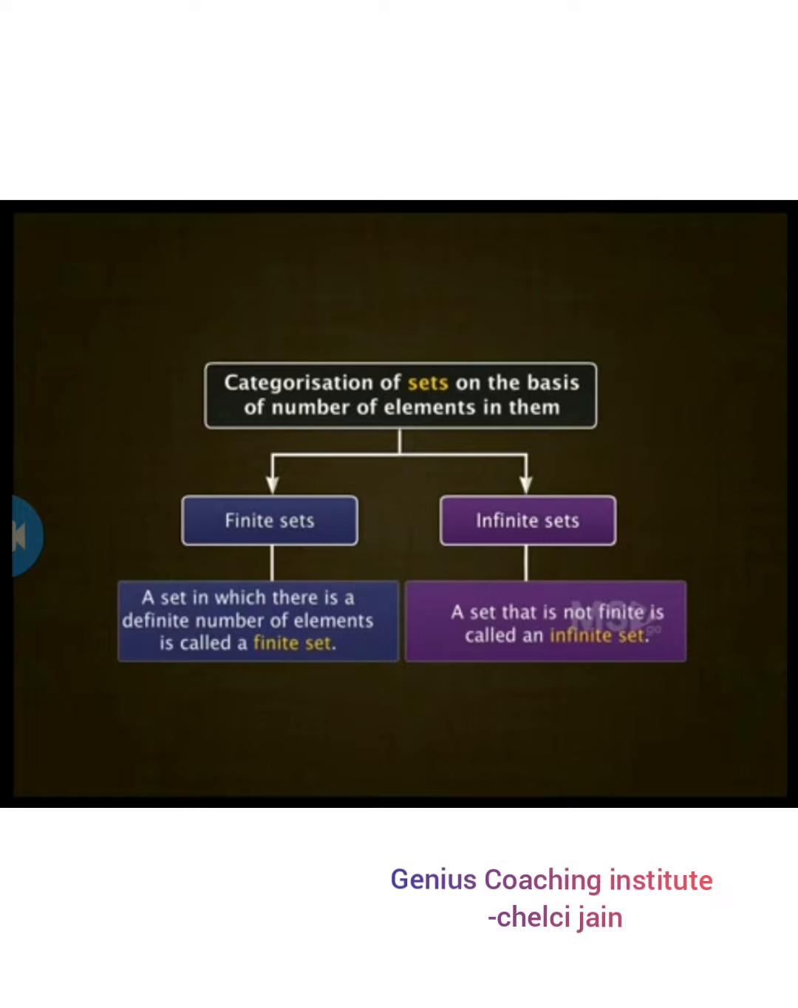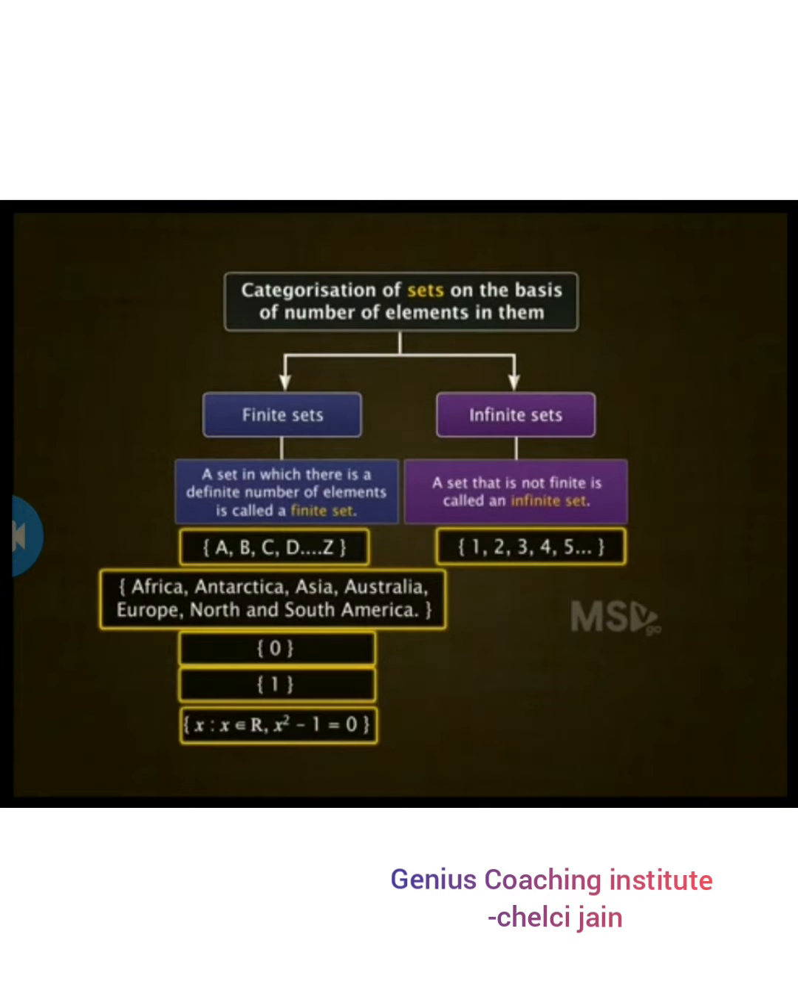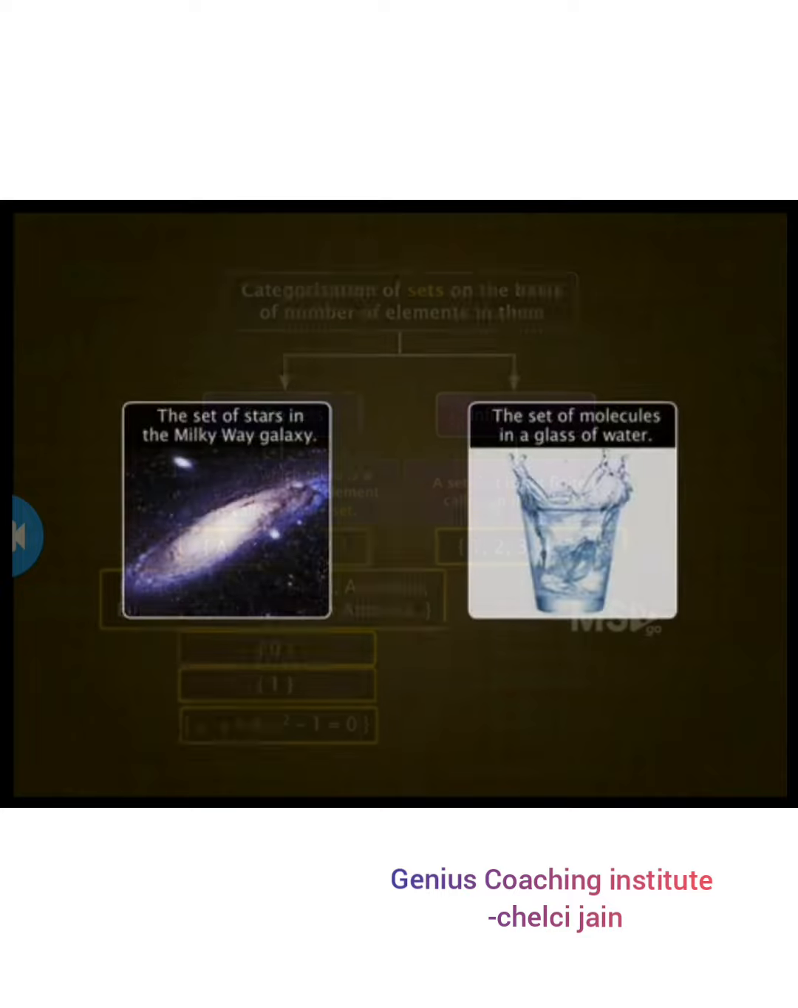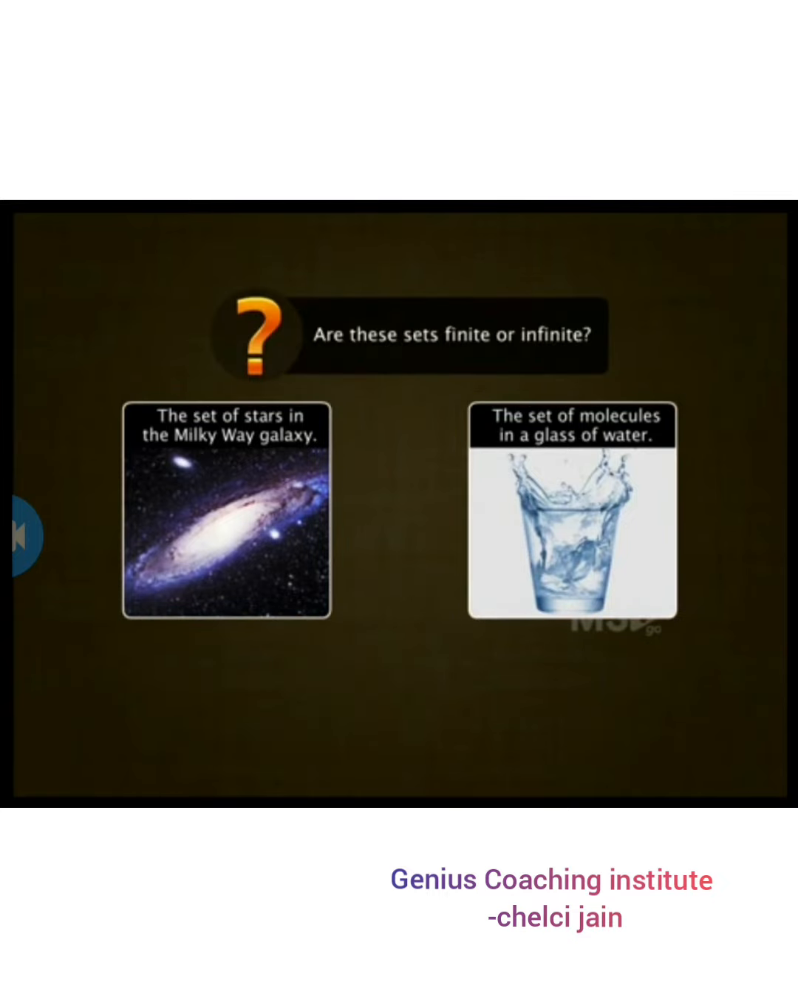Otherwise, it is infinite. So, from among the sets we saw in the beginning, the set of natural numbers is infinite, whereas all others are finite sets. Let's consider some more sets and categorize them as finite or infinite. Consider these sets: the set of stars in the Milky Way galaxy, the set of molecules in a glass of water. Are these sets finite or infinite?